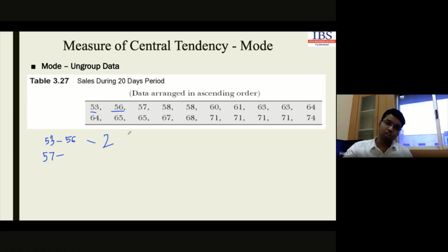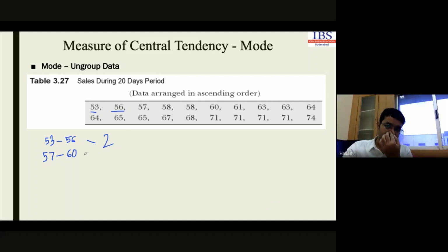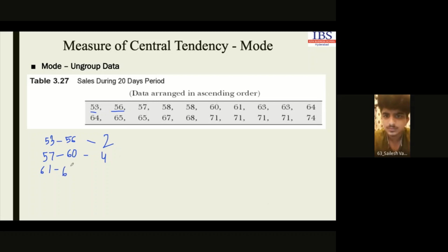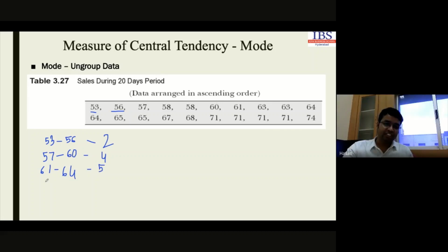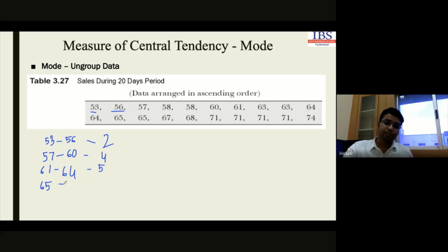Sir, 2. Then again, the next group may be 57 to 60. How many? 4. Yes, very good. Then 61 to 64. 4. 4 again. 5. Yes. Then 65 to 68. How much?